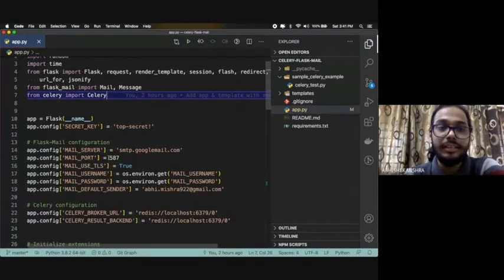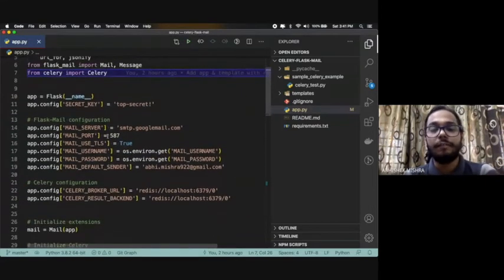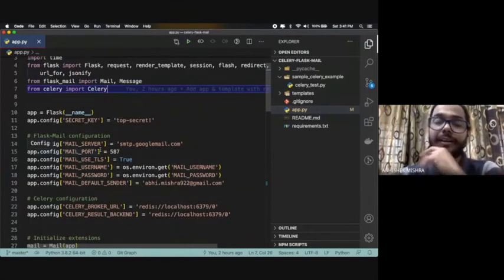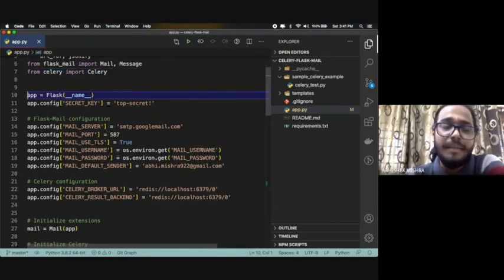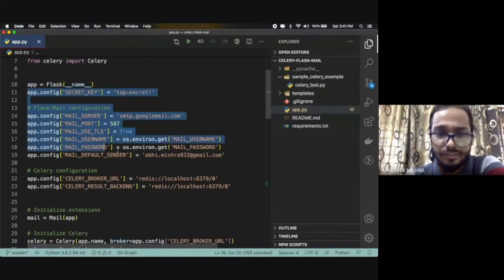These are the very basic configurations that Flask requires for this app. I'm using the mail extension of Flask, which is basically built on top of the SMTP library, which allows you to send email through a Flask application. Just like app, I have initialized a very basic Flask app and then all this configuration.